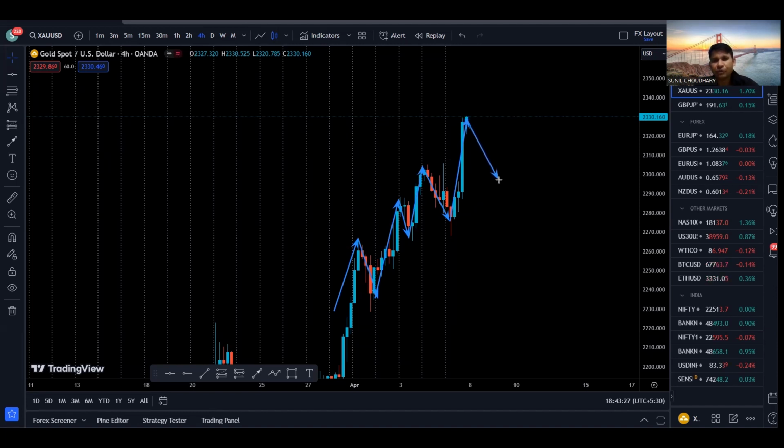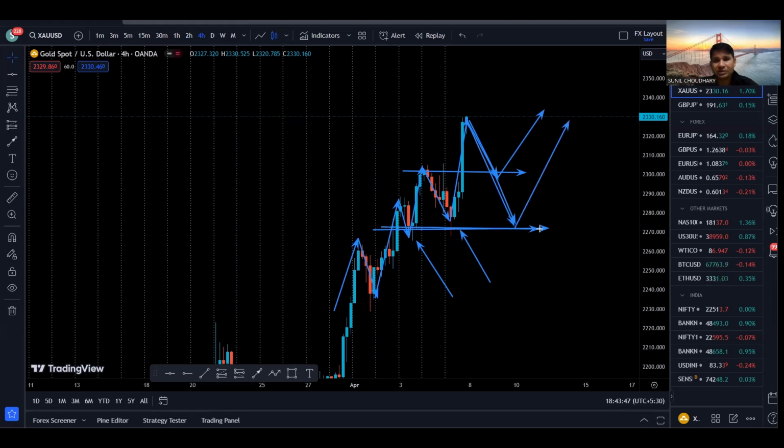We can make a pullback to this support area, or we can continue going to the downside to come to this previous support area, as we have already found support twice in this area. So price may bounce from here, or we can come down to this area and bounce from here. That is what I see on the 4-hour time frame.